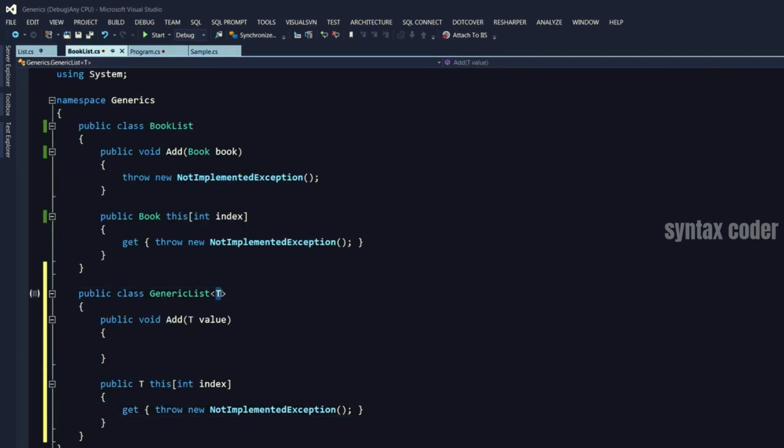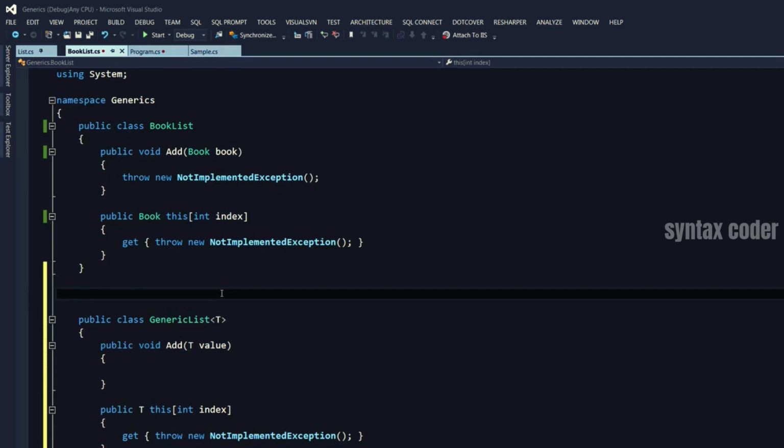See, here T is a parameter. We could have multiple parameters. For example, a use case of that is for dictionaries. A dictionary is a data structure that uses a hash table to store and retrieve objects, which provides a very fast and efficient way to access objects. So with a dictionary, we need to specify a key and a value, and they can be of any type. So let me create a dictionary here.